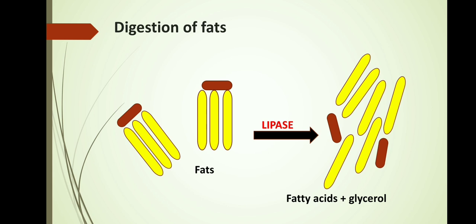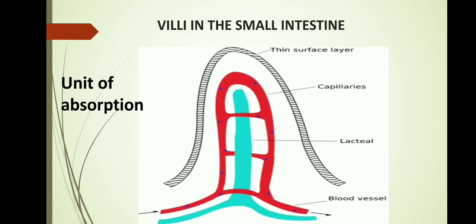Now the digestion is completed in the small intestine. So all the components of food have been converted into simpler substances. Now what should happen next? The next step is absorption. So how does absorption happen? Absorption happens with the help of a structure known as villi. Villi are finger-like projections present in the small intestine. Villi consist of a network of blood vessels. So it has capillaries, and it has one very important part called the lacteal. So capillaries and lacteal are two very important parts.